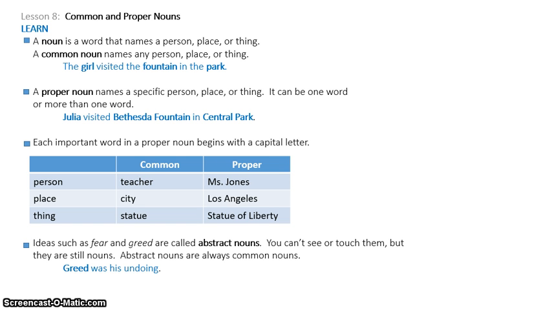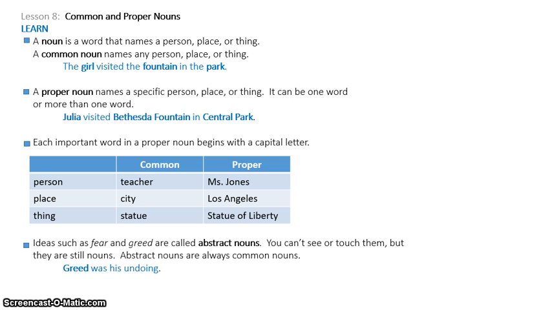And it says ideas such as fear and greed are called abstract nouns. You can't see or touch them, but they are still nouns. This is the one usually most people forget about. So when you think of a common noun, you need to think of person, place, thing, or idea. Okay? Abstract nouns are always common nouns. And it says greed was his undoing. Greed, in that case, is not capitalized because it's a proper noun. Greed is capitalized because it's the very first word of the sentence. So greed is an abstract common noun.